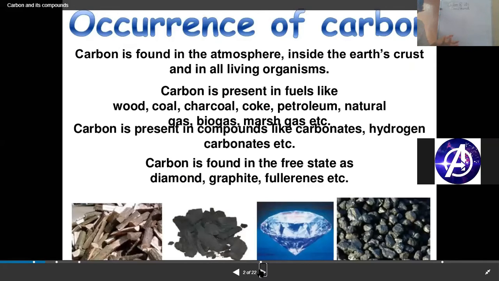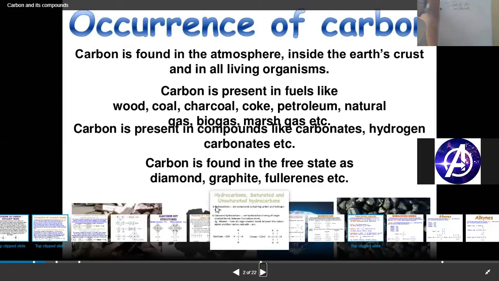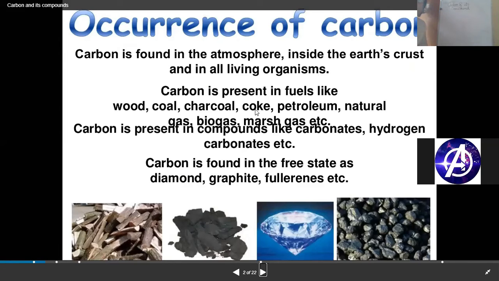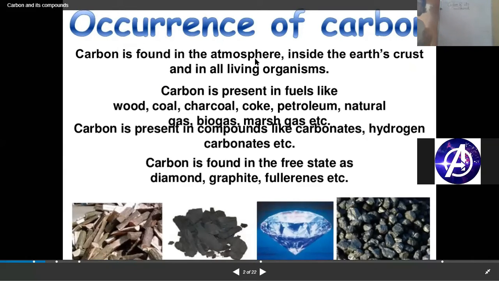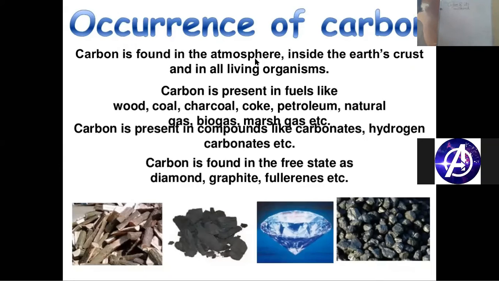Somewhere it is present in the combined form, in the compound form, and sometimes it is found in the free state also. In the free state, carbon is present in the form of diamond, graphite, then C60, which is also known as Buckminsterfullerene.